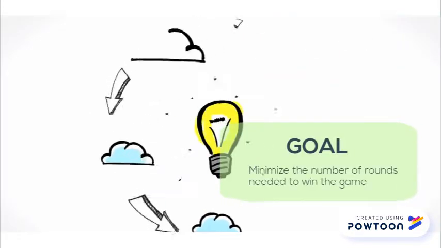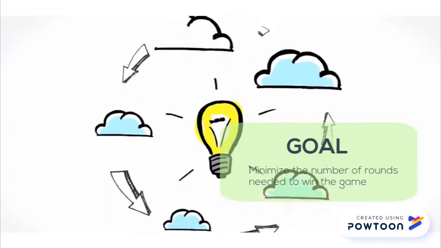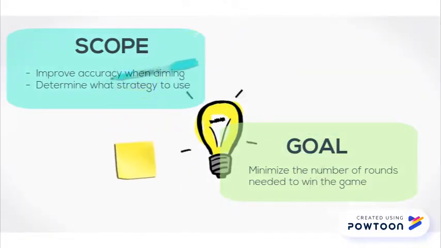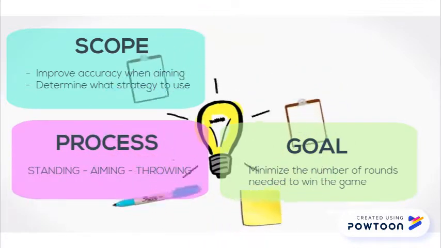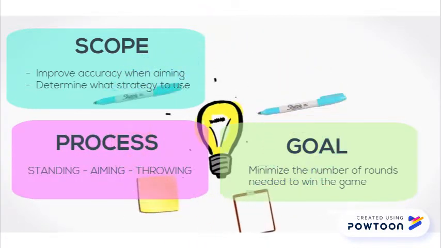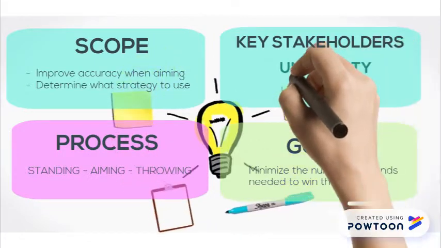Now, let's go deeper in the define phase. Our goal is to minimize the number of rounds needed to win the game. Our scope is to improve accuracy when aiming and to determine what strategies to use. The process, as we said earlier, is standing, aiming, then throwing, and the key stakeholders are of course university students.